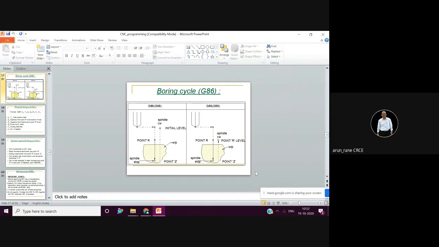That is sufficient. But at the same time, you also have to ensure that when you are retracting, the boring bar doesn't hit the bore. This will happen if the boring bar is bigger in diameter; it may happen that when you are retracting, it may hit the bore. So that care you have to take. Now, what will be the syntax?